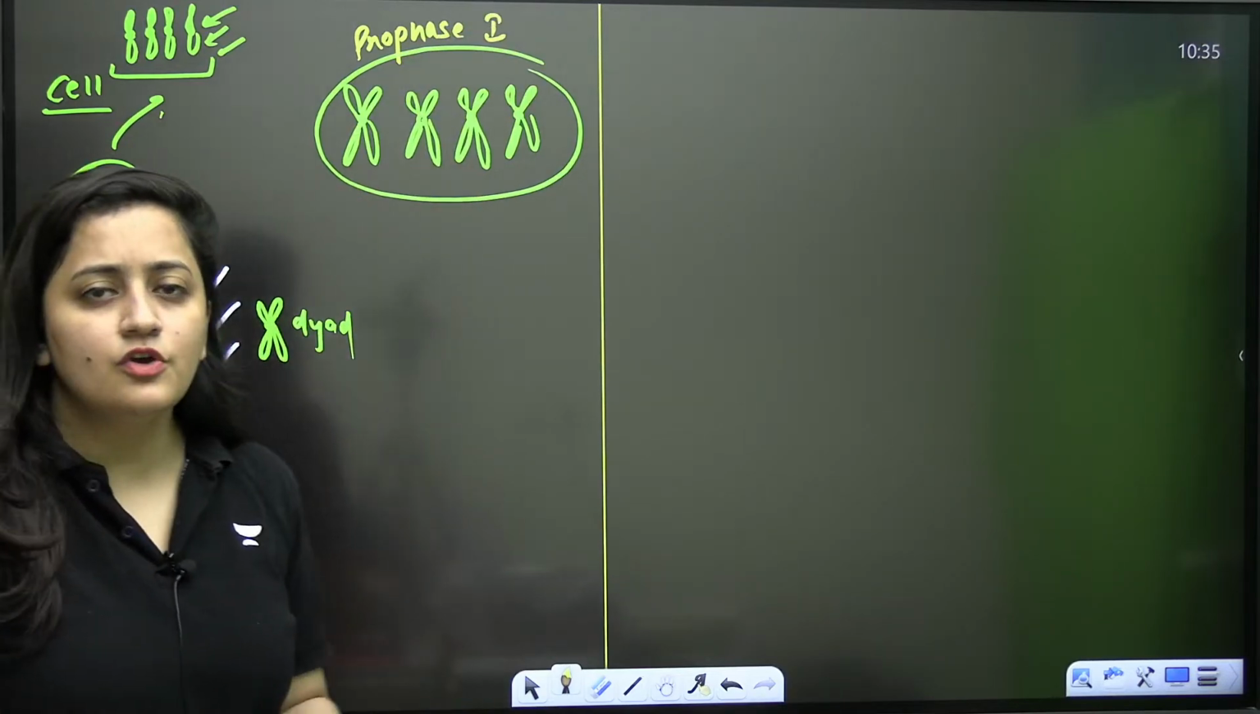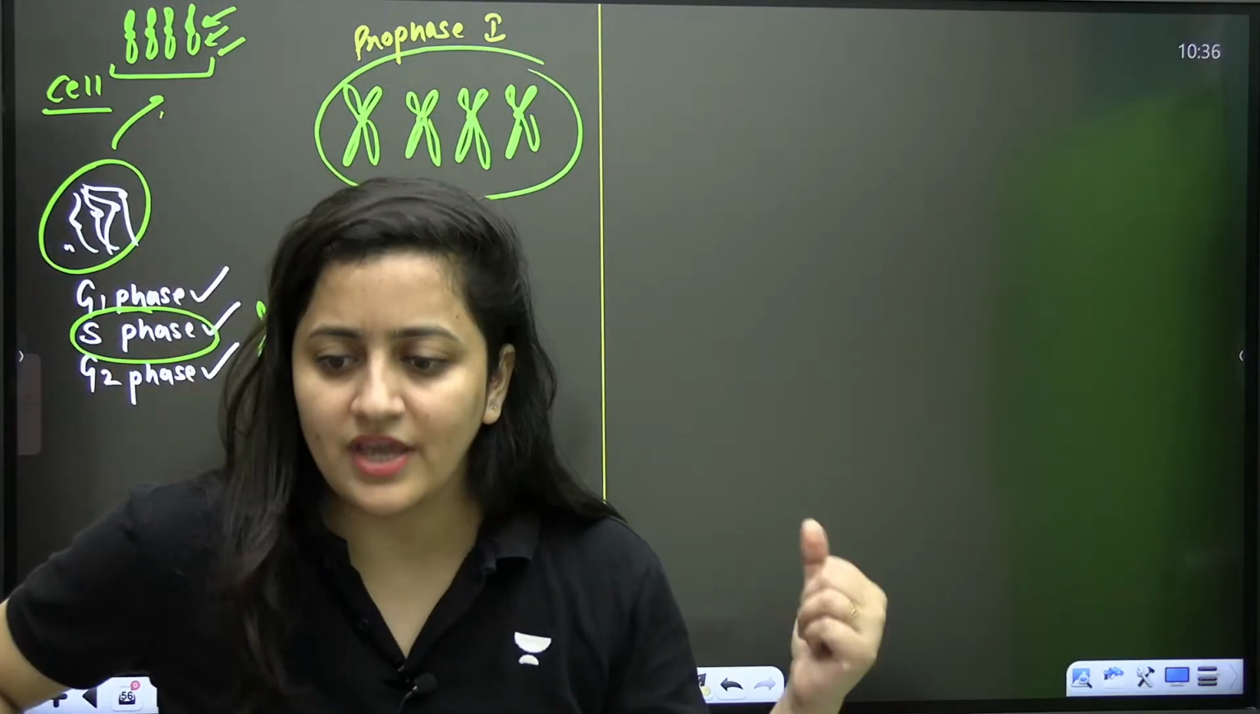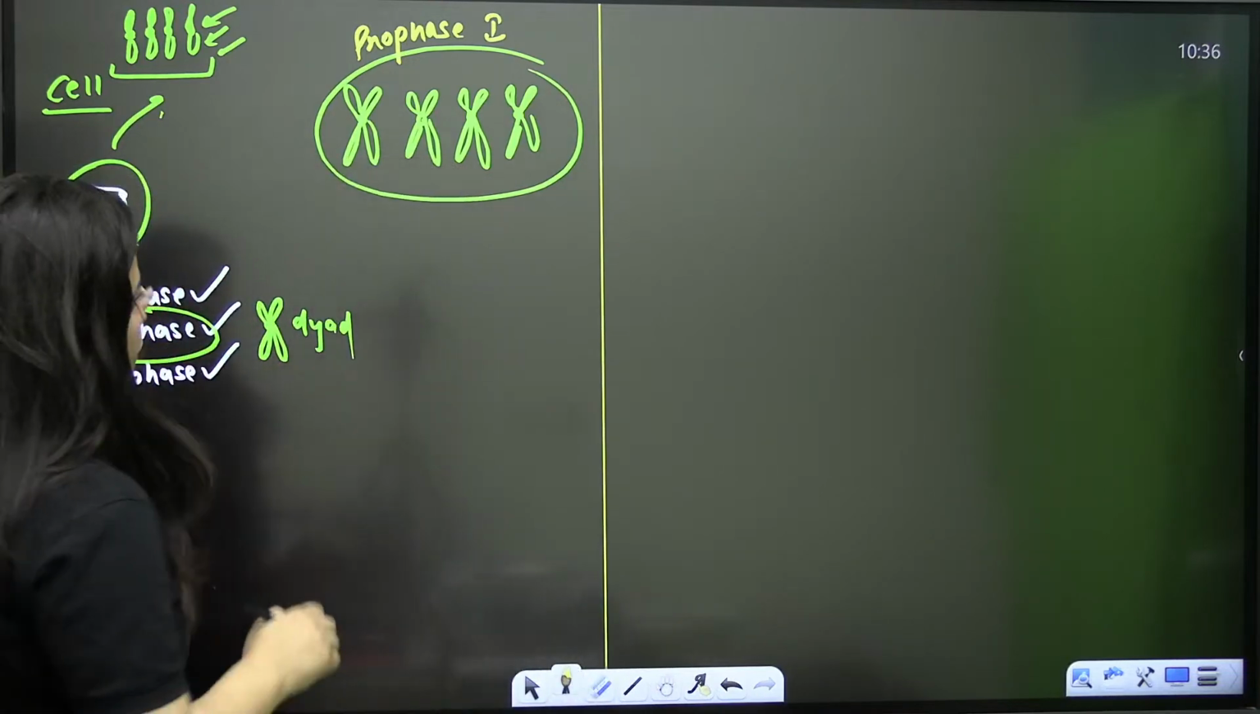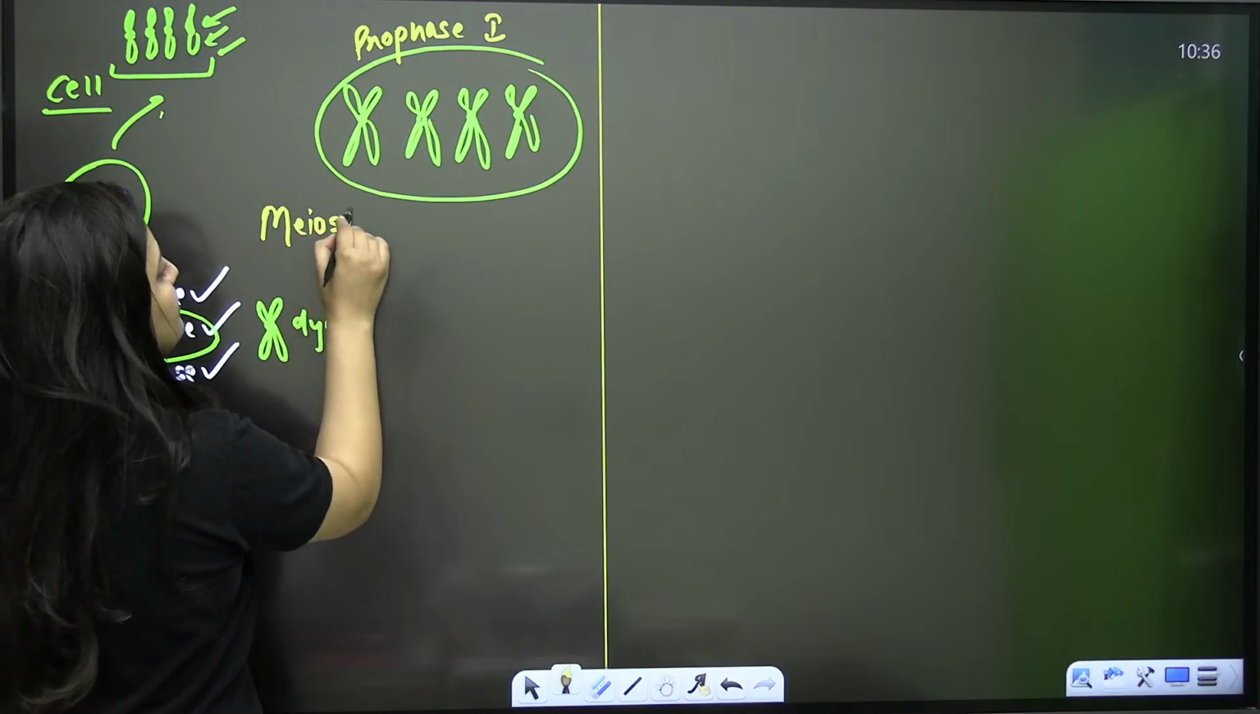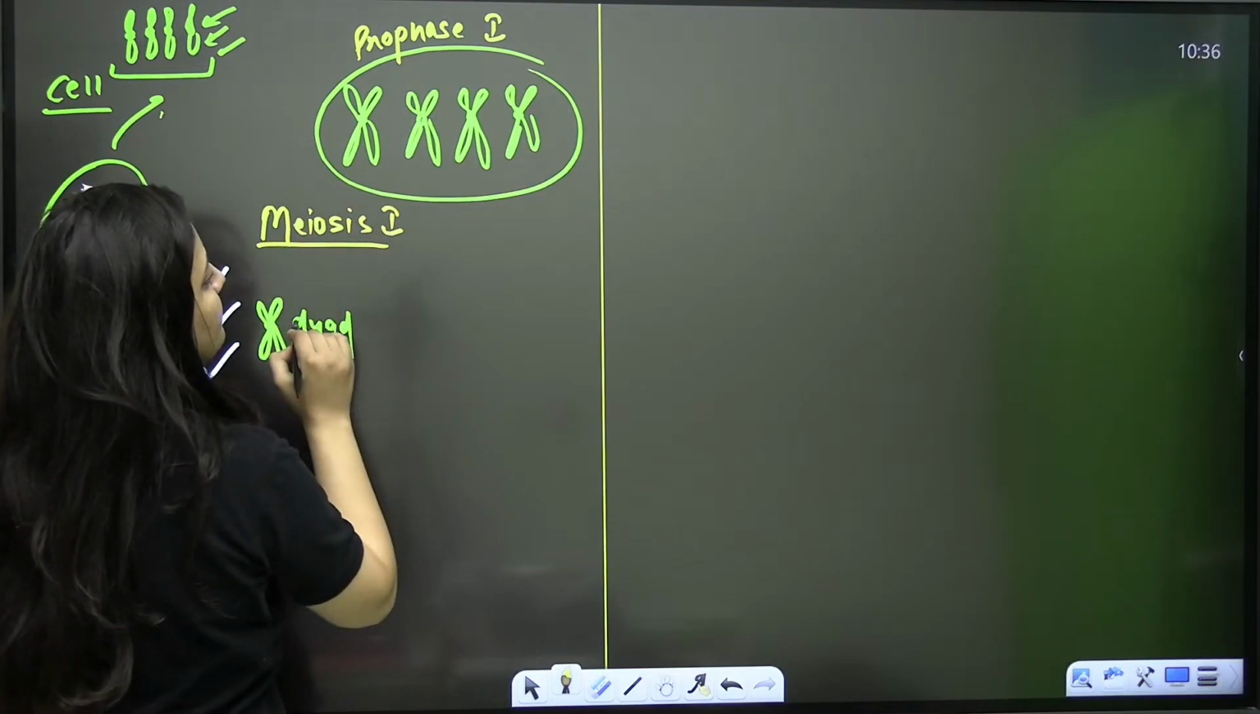In the prophase, your chromosomes will become condensed, so they are going to behave like that. Now, here we are talking about gamete formation, so we will be discussing meiosis, and meiosis 1 will be there initially.